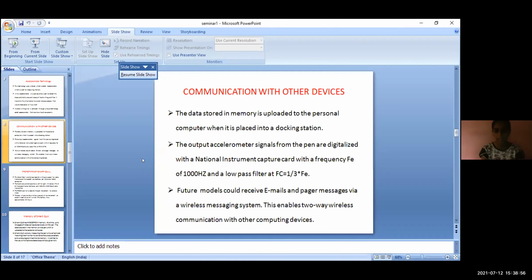Communication with other devices. The data stored in the memory is uploaded to the personal computer when it is placed into a docking station. The output accelerometer signals from the pen are digitalized with a National Instruments capture card with frequency FE of 1000 Hz and a low pass filter at FC equal to 1/3 of FP. Further models could receive emails and pager messages via a wireless messaging system. This enables two-way wireless communication with other computing devices.